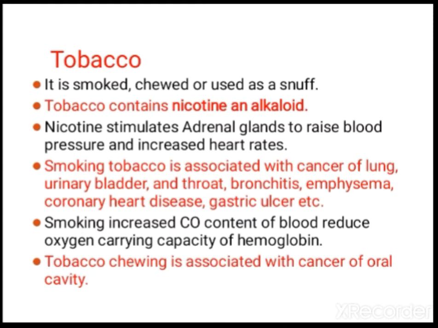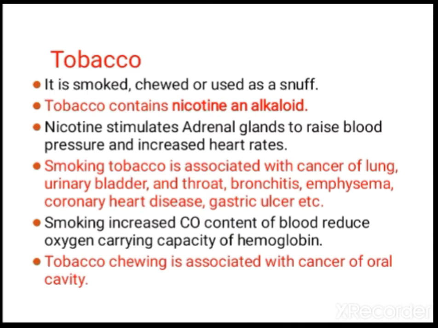Next is tobacco. It is smoked, chewed and used as snuff. Tobacco contains nicotine, which is an alkaloid. Nicotine stimulates the adrenal glands to raise the blood pressure and increase heart rate. Smoking tobacco is associated with cancer of the lung, urinary bladder and throat, bronchitis and emphysema.